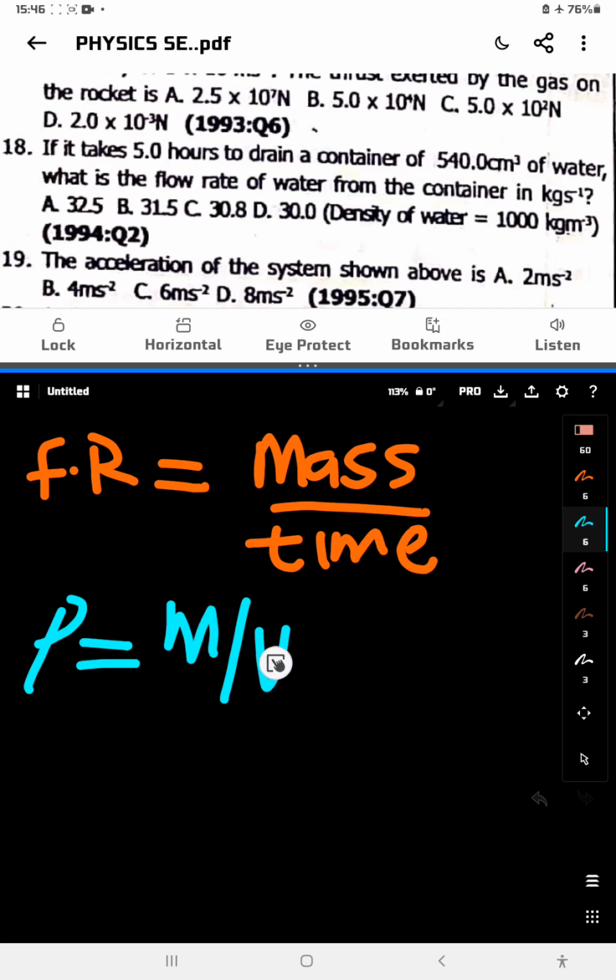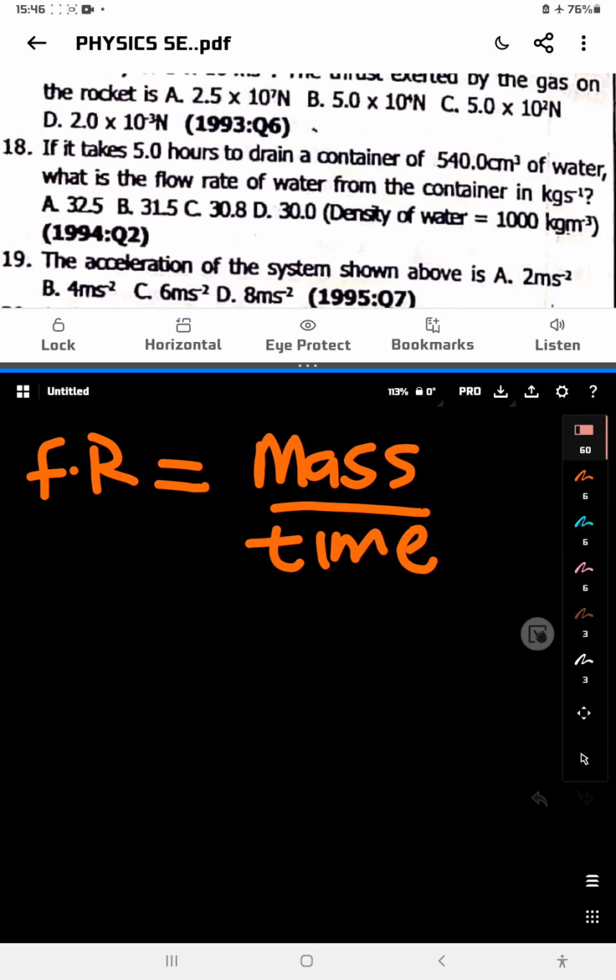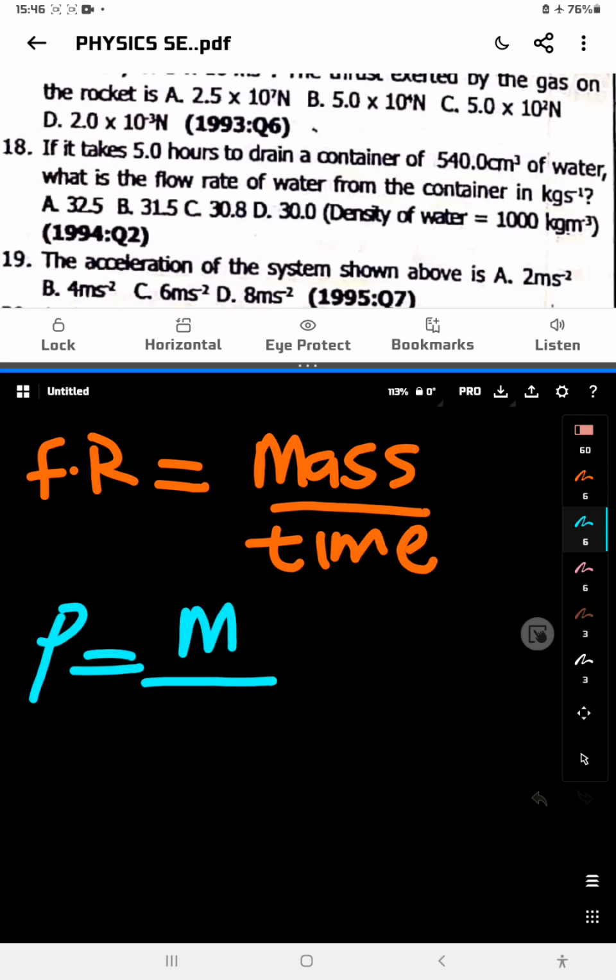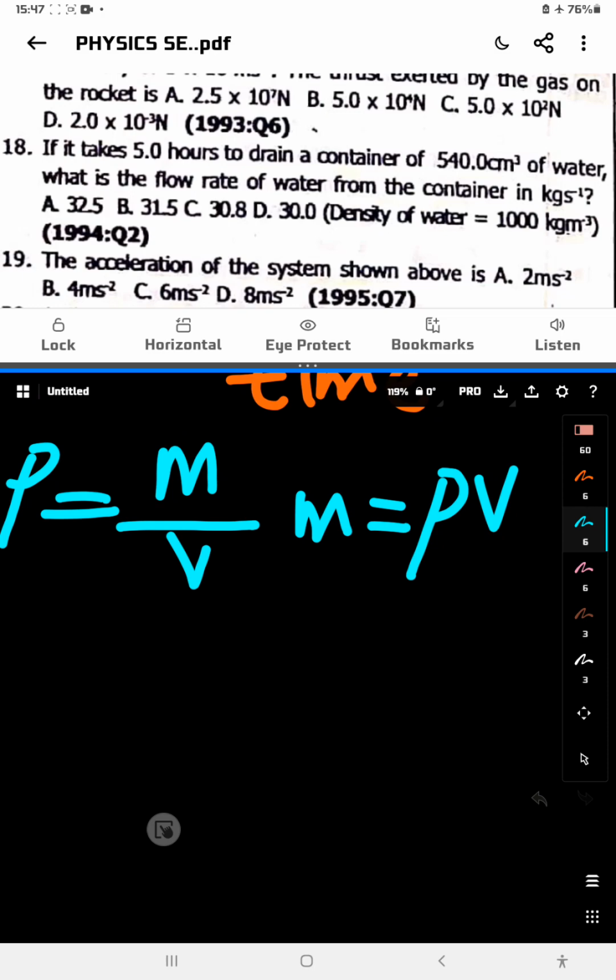We'll bring this down, use this one, multiply this one. So let me rewrite this thing. Some persons could say, sir, how did you do it? Density is mass over volume. You feel me? Carry this mass, come here, carry these two, write them together. So you say mass equals density times volume. So mass will be equal to, what will be the density? 1000 times, what will be our volume? Our volume now is 450 centimeter cube, but we need to convert them to meter cube.